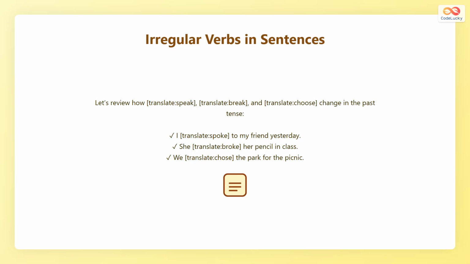Now let's look at these verbs in full sentences. I spoke to my friend yesterday. She broke her pencil in class. We chose the park for our picnic. These sentences help you connect the verbs with real-life situations. Practice repeating them until the past forms come naturally to you.